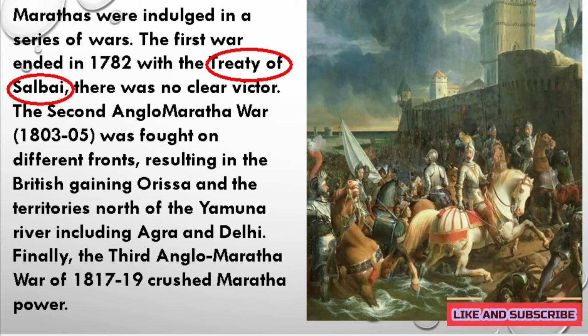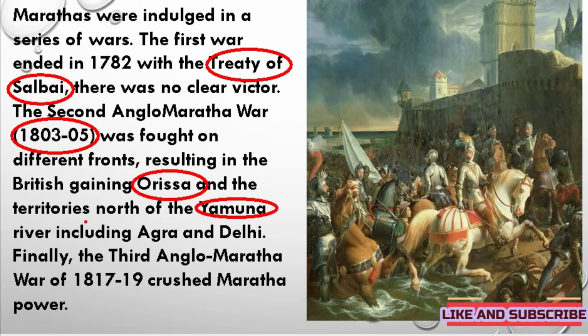After that, the second Anglo-Maratha War was fought in 1803 to 1805, between the Marathas and the British East India Company on different fronts. In this war, the British gained Orissa and the territories along the bank of the Yamuna River, including Agra and Delhi.